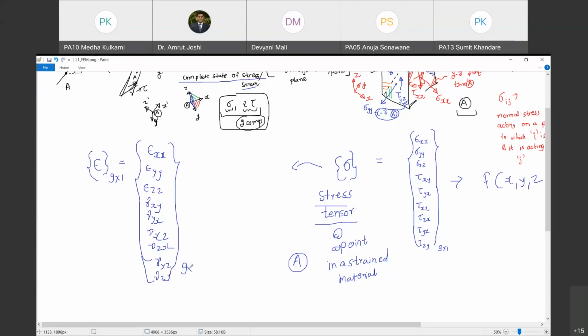So stress tensor and strain tensor can be arranged in the format of a column matrix having size in general 9 cross 1. Now tomorrow we are going to apply something called the principle of complementary shears, and then we will see that this 9 cross 1 stress tensor diminishes to a 6 cross 1 tensor. That discussion we will do in the next class, and then we will relate the stress and strain tensors with the strain energy stored in the body under the action of various loads. So this is where we are going to stop today.